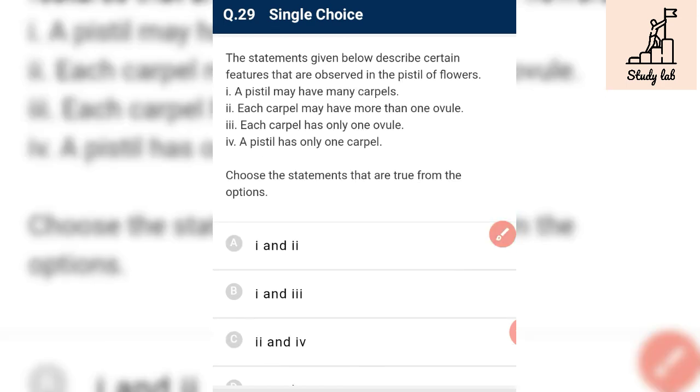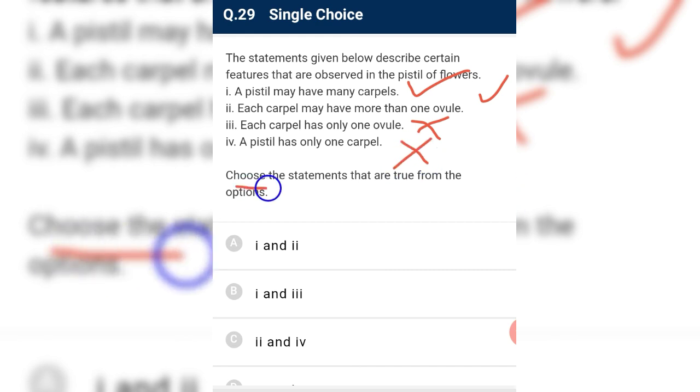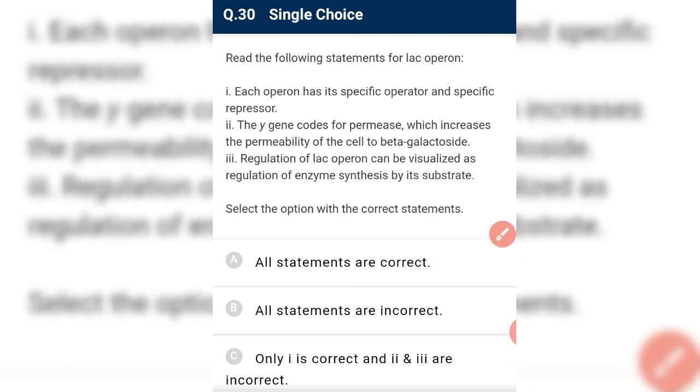Okay, the statements given below describe certain features that are observed in pistil of flower. A pistil may have many carpels. Yes, it is called polycarpellary. It is correct. Each carpel may have more than one ovule. Yes. Each carpel has only one ovule. Not only this, we have more conditions. A pistil has only one carpel. It is not necessary. So we choose the statements that are true. We have only 1 and 2 which are correct.